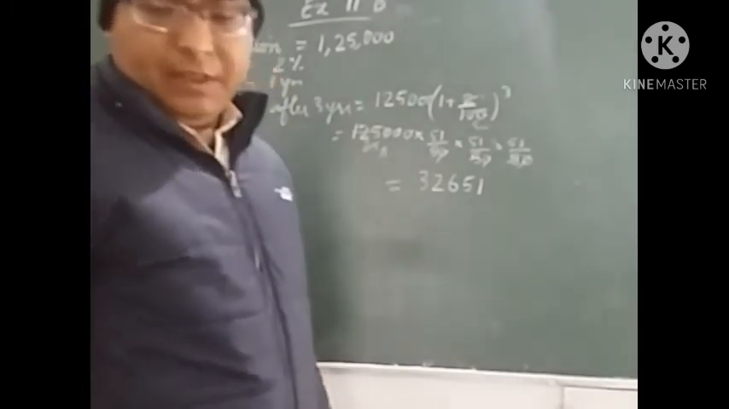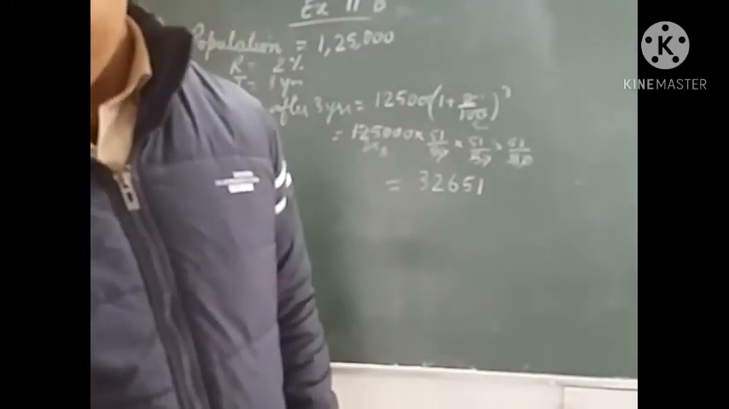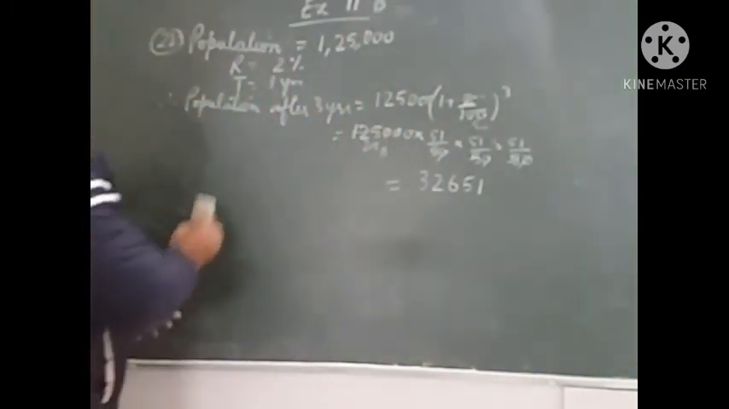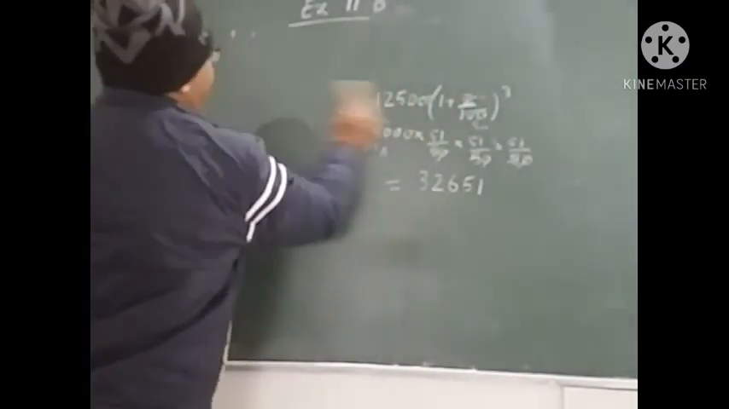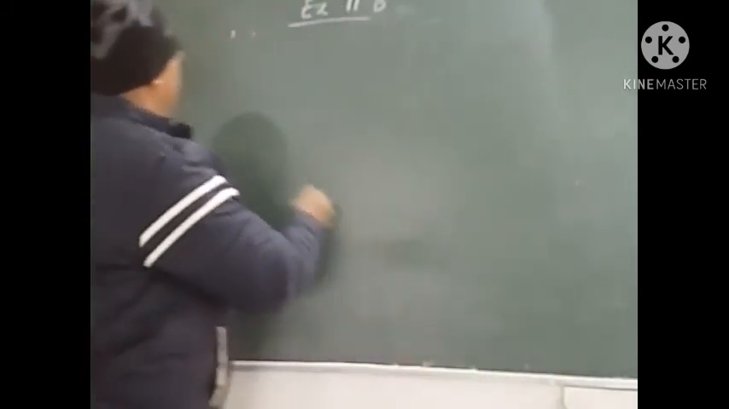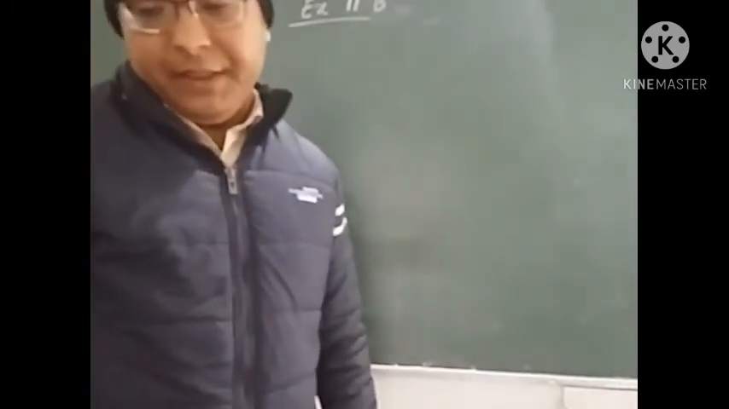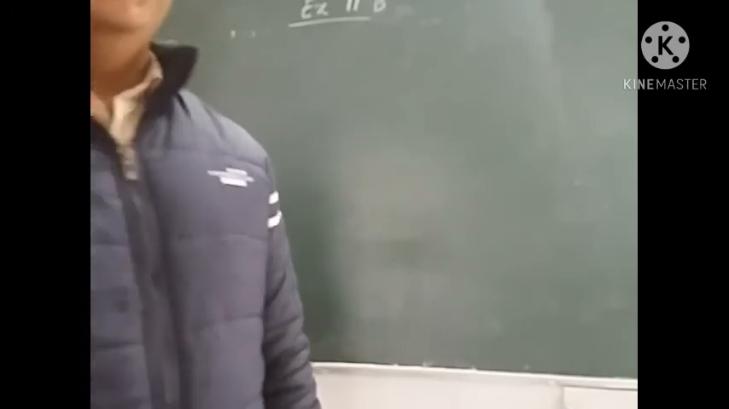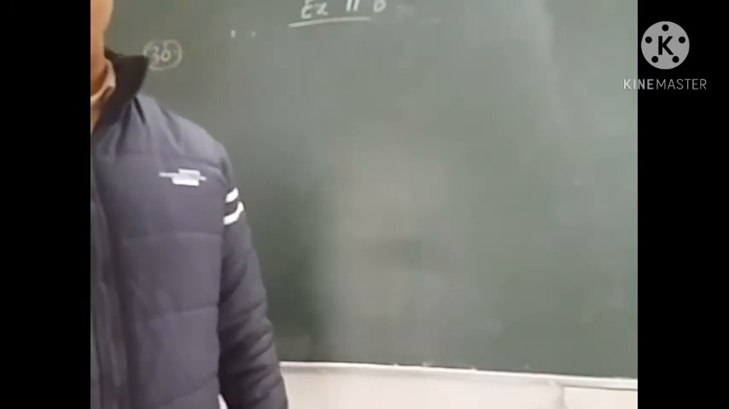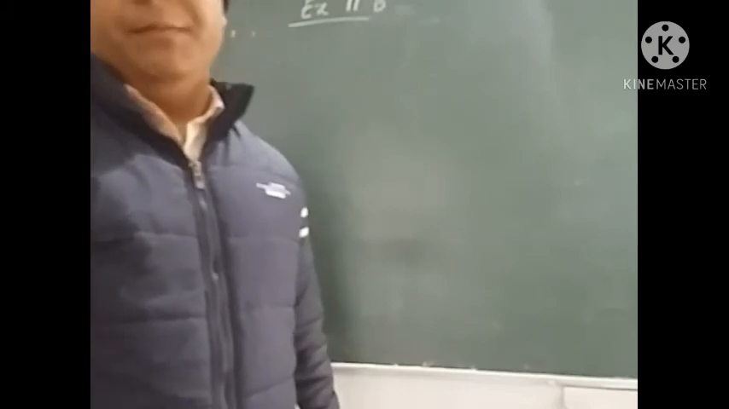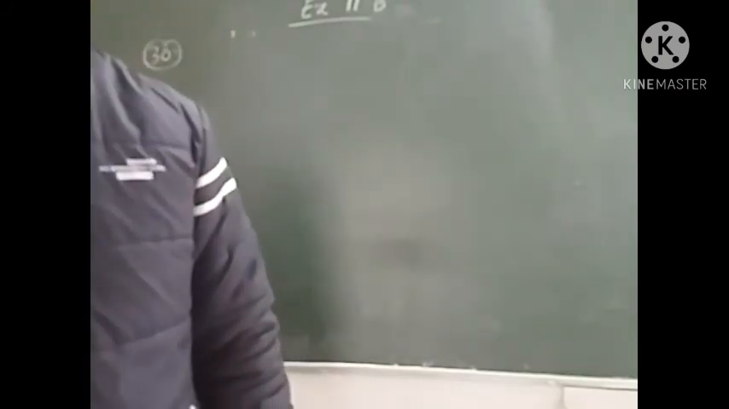Now let us see one more question, the last question of this exercise, question number 30. The value of a machine depreciates at the rate of 10% per annum. Here the word depreciate means decreases. So in the formula, in place of 1 plus r upon 100, we will write 1 minus r upon 100 because it is depreciating.